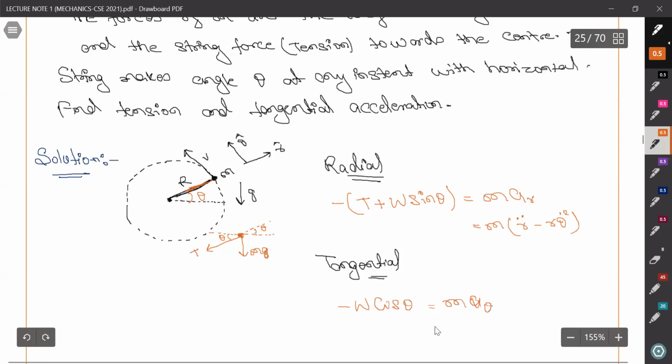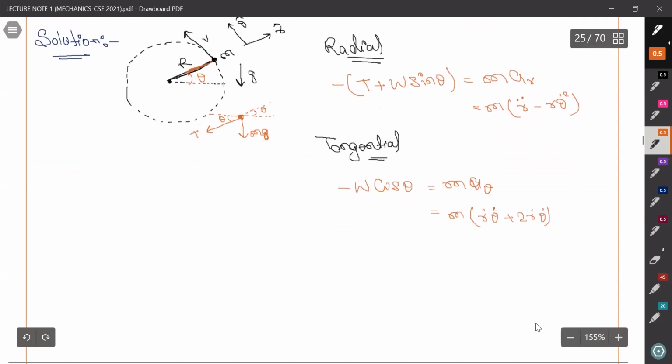What is a_theta? We have learned it as r theta double dot plus 2 r dot theta dot. Here we are not generalizing for circular motion. Since r is constant, we know that r dot is 0.